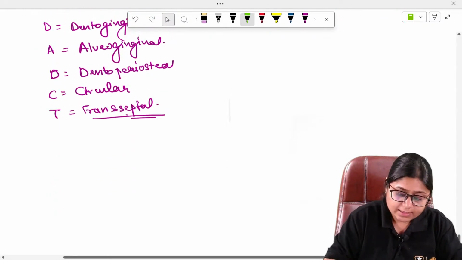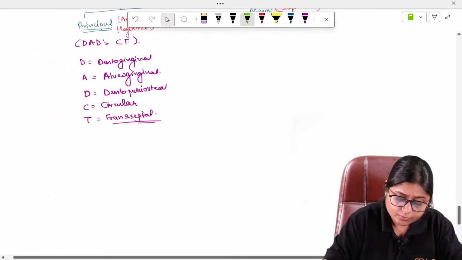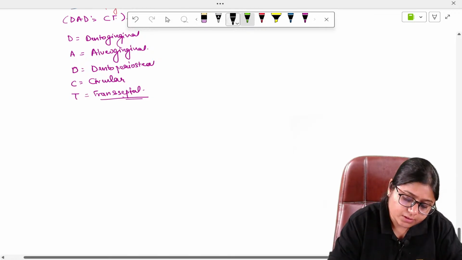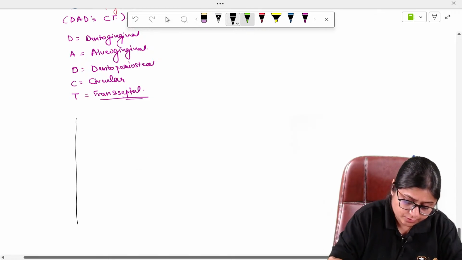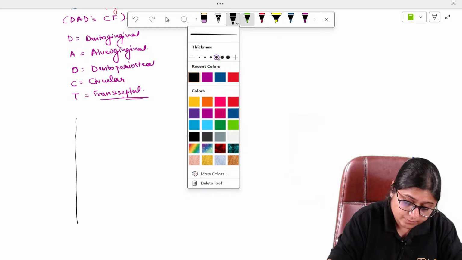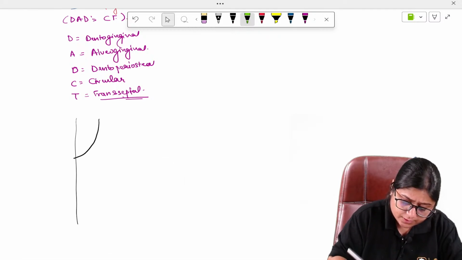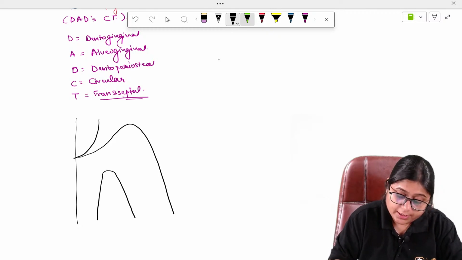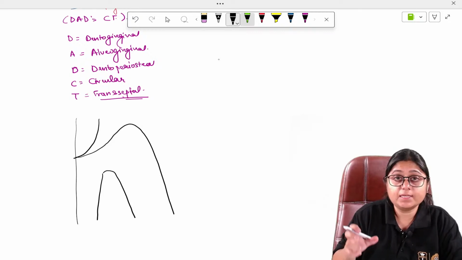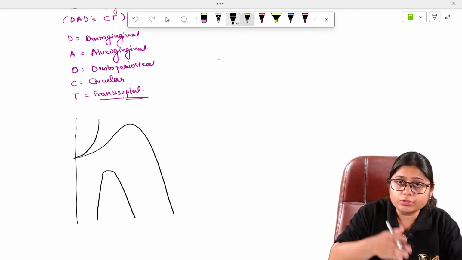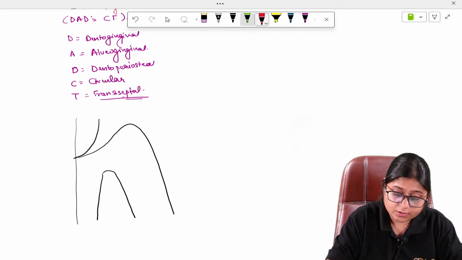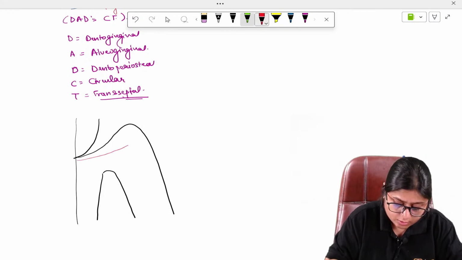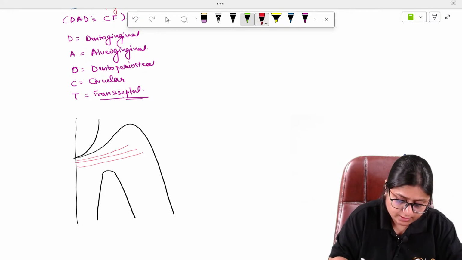Okay. So let us see how these principal fibers look. If this is the tooth, and here is the alveolar crest. Now the dentogingival, as the name suggests, extends from the tooth to the gingiva. So these are your dentogingival fibers.